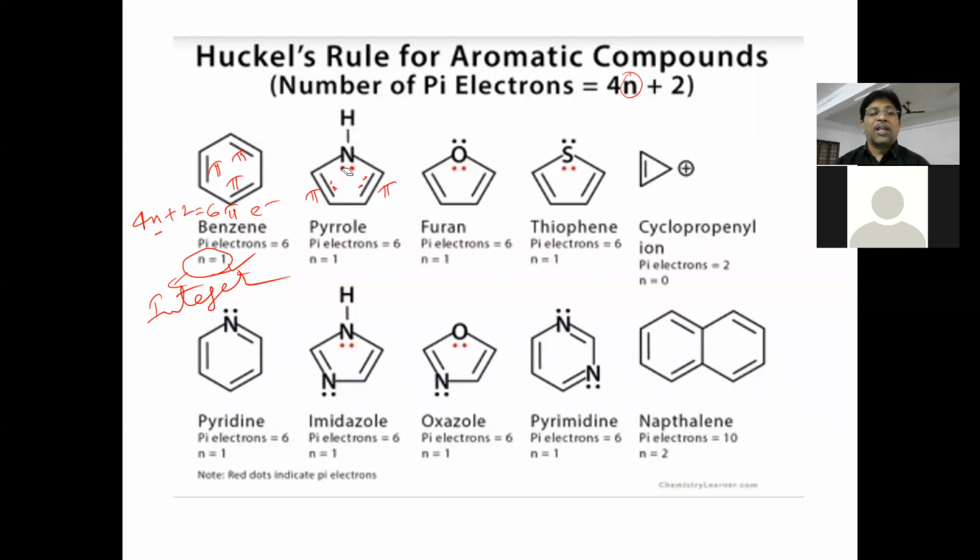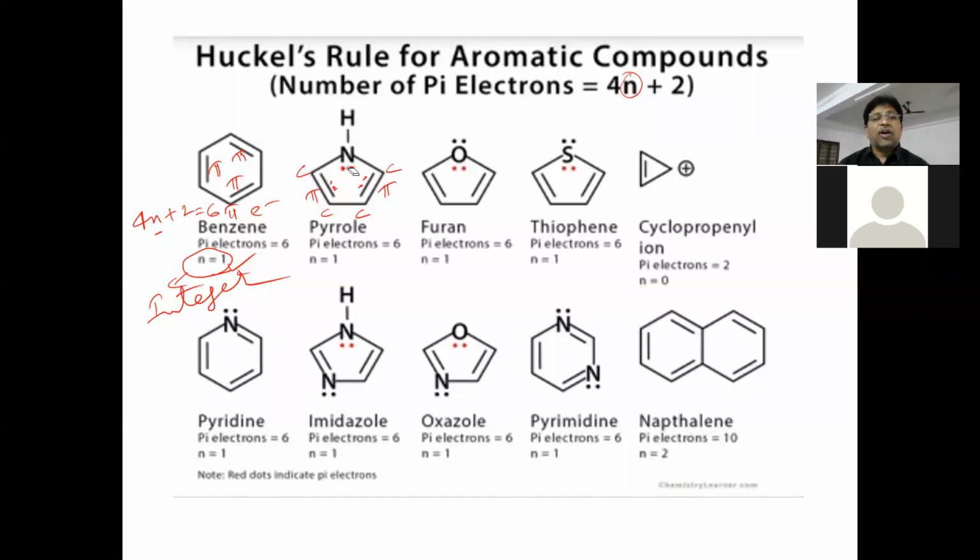That means lone pair and pi bond conjugation is there on this side, and on this side also. So in this way, all the atoms here, 4 carbon atoms and the nitrogen atom, are conjugated to each other.